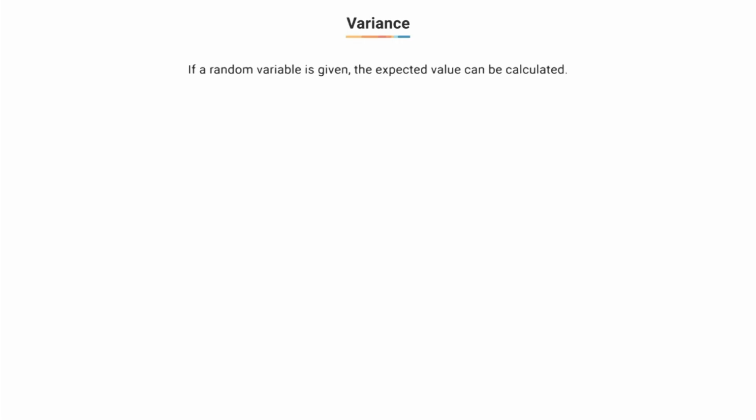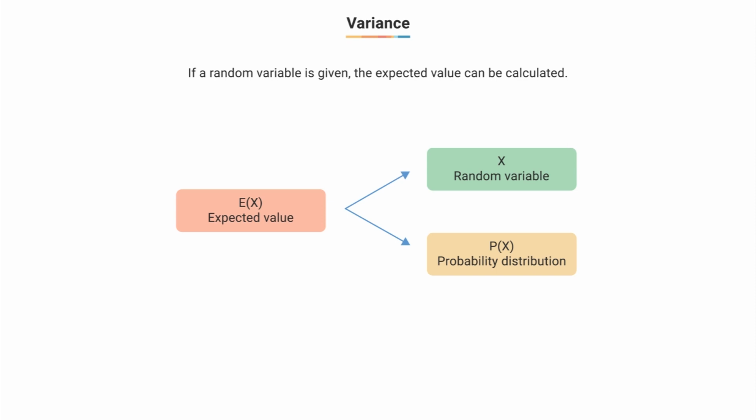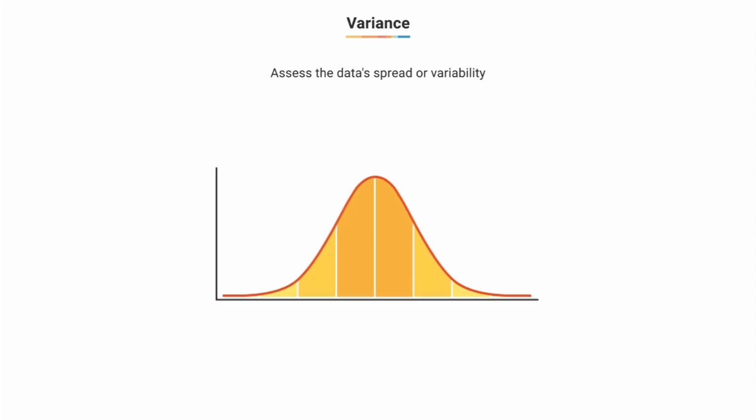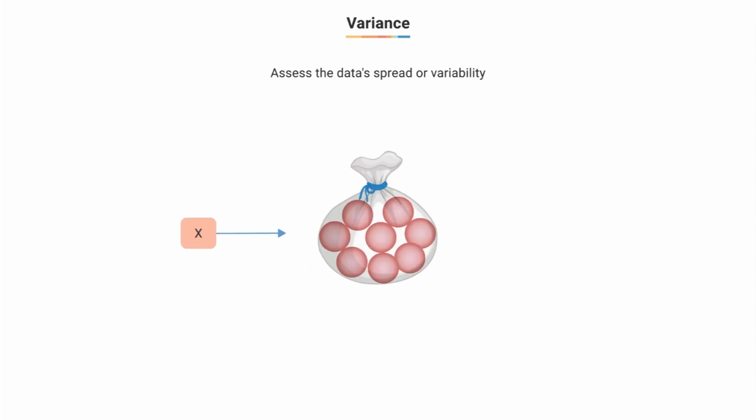Variance. We can calculate the expected value if we are given a random variable and its corresponding probability distribution. So this answers our question about the central tendency of the distribution. However, you also learned that apart from the central tendency, we also look at the spread or variability of the data. So let's go back to some of our previous example where we created a probability distribution of the random variable x, where x is the number of red balls in the bag. We want to find out the variance of x.